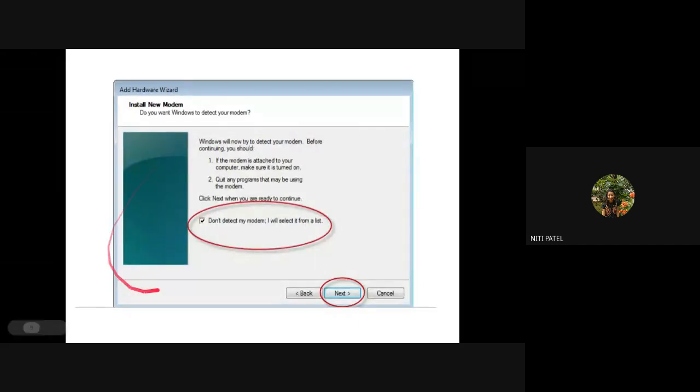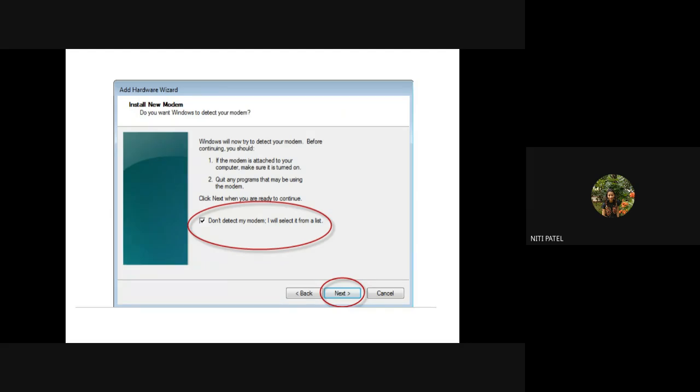So what we have to do is click on this, that don't detect my modem. I will select it from the list. That means once I connect, it will show me कि कौन सा modem है, कौन सा manufacturer है, उसमें से मैं खुद select करूंगी. I don't want the system to detect my modem. I want myself to attach the modem to the computer. Any option you can select. If you don't want to add manually computer का modem का नाम क्या है, आपको manually select नहीं करना है, manually port select नहीं करना है, so you can always select that detect automatically and just finish the configuration. That is the simplest way.